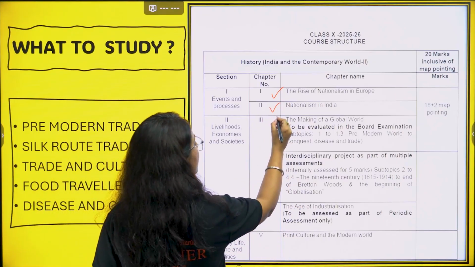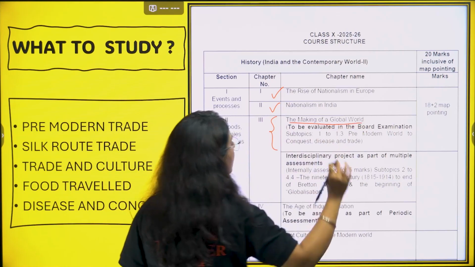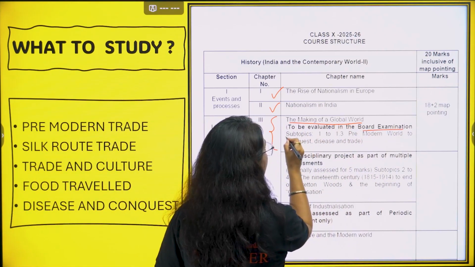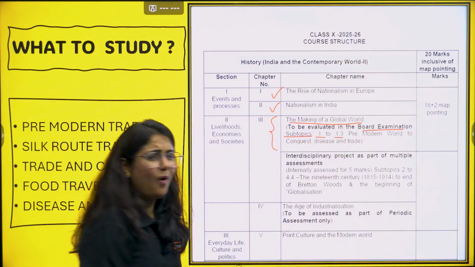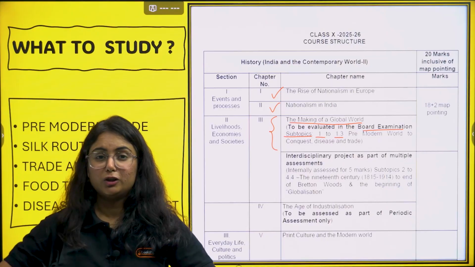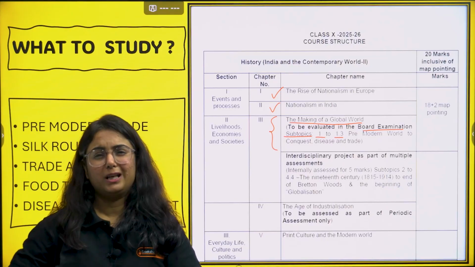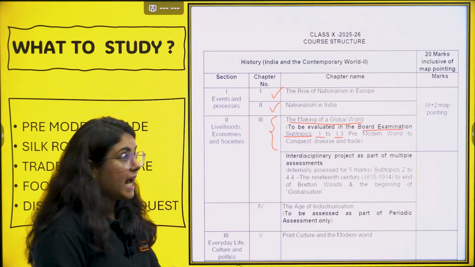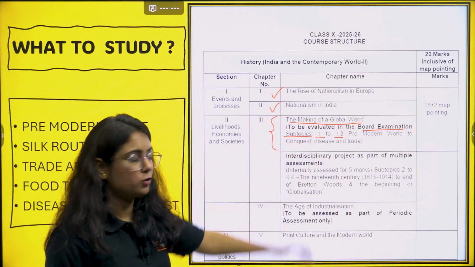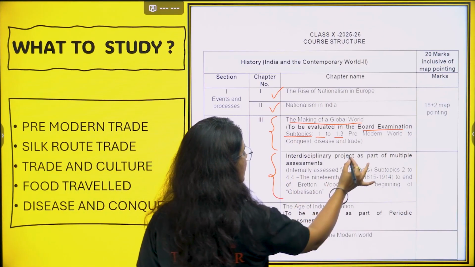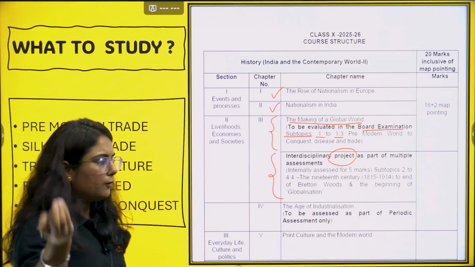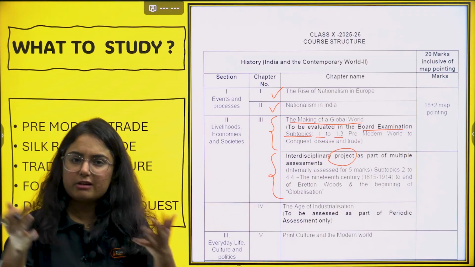But see, the third chapter, that is Making of a Global World, is to be evaluated in the board exams from the subtopic 1 to 1.3 only. 1, 1.1 and 1.3 only. Some important questions I am going to share, because I want nobody from this chapter should lose a mark, okay? At least my students should not. So, modern world, conquest, disease and trade we need to talk about. The rest of the chapter will come as a project work that your school might have given to you, okay? It is internal assessment for 5 marks. Your school will give you the project regarding the same.